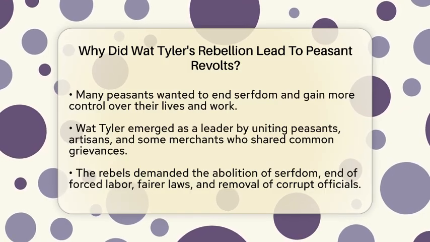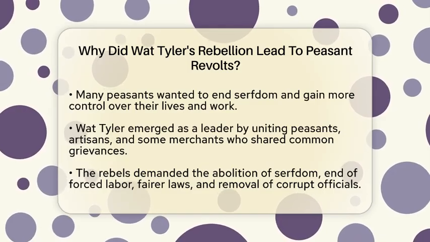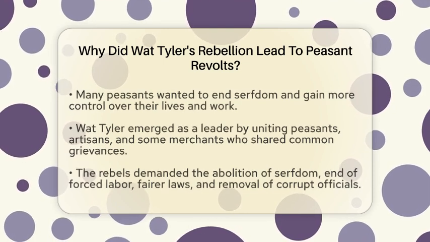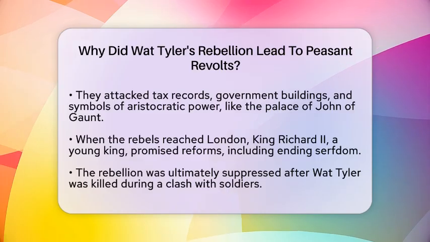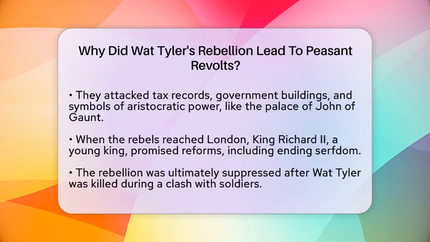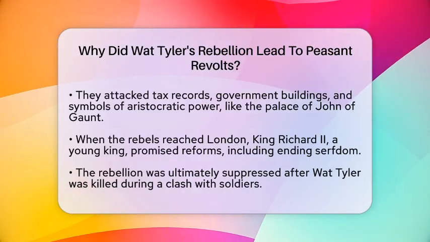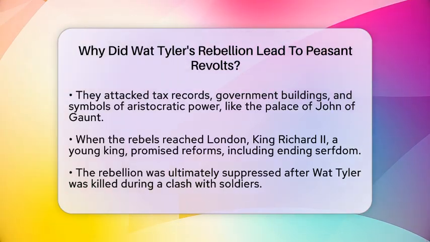Wat Tyler became a leader because he could unite different groups of peasants, artisans, and even some merchants. They all shared common grievances. They demanded the abolition of serfdom, the end of forced labor, fairer laws, and the removal of corrupt officials. They attacked tax records and government buildings to show their anger. The rebels also targeted symbols of aristocratic power, like the palace of John of Gaunt, a wealthy noble.